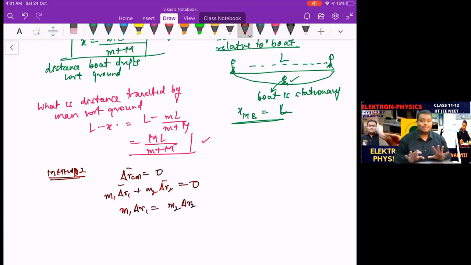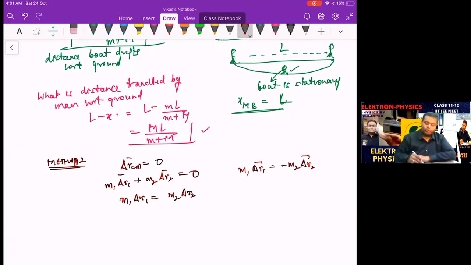In the magnitude, they are the same. So I've not written vectors now. In the vectors, it should be proper. M1 delta R1 should be minus M2 delta R2, signifying that one moves towards the right, one moves towards the left. Now simply writing scalar, then one shifts towards the left, one shifts towards the right. Understood? Then we can write it like this.